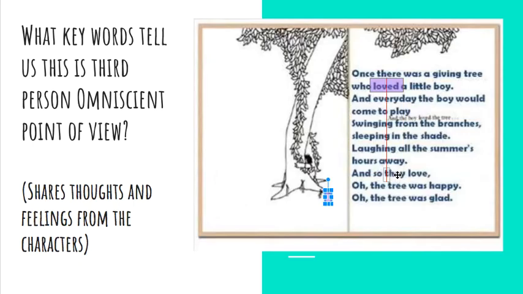They love each other. The tree was what? Happy. And the tree was glad. We've got lots of feelings in that, and it never says I. So we know it's third person omniscient because we see those feelings. We're not limited.